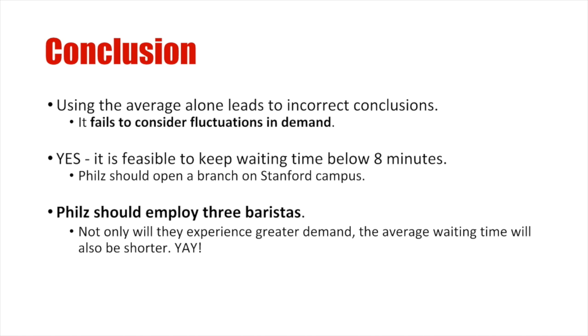Given our models, we decided that Philz should in fact open a branch on Stanford campus, as waiting time can stay below 8 minutes in both scenarios. If Philz wants to make the smart business decision, they should employ 3 baristas.